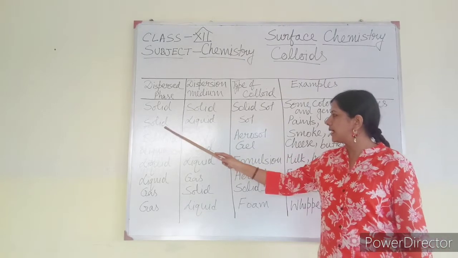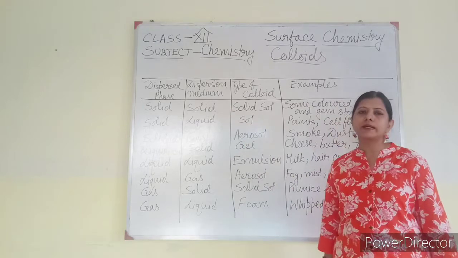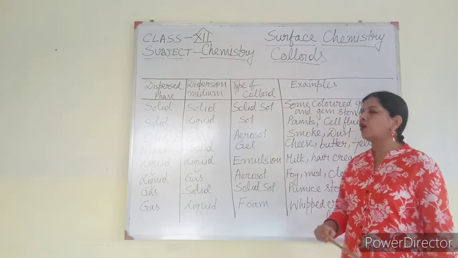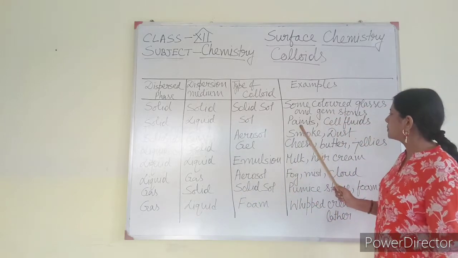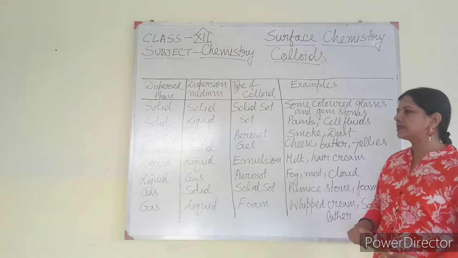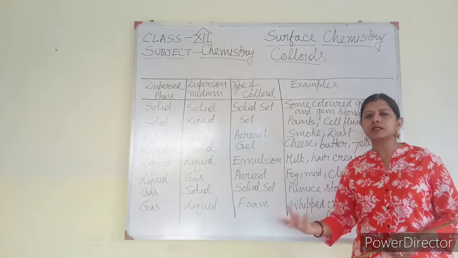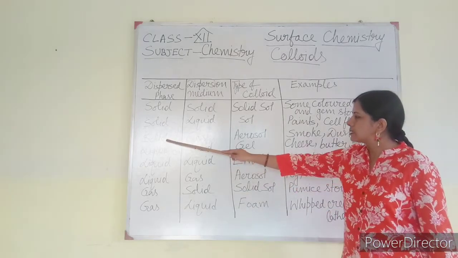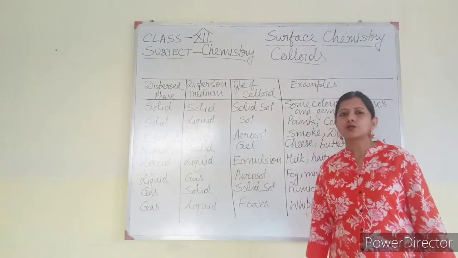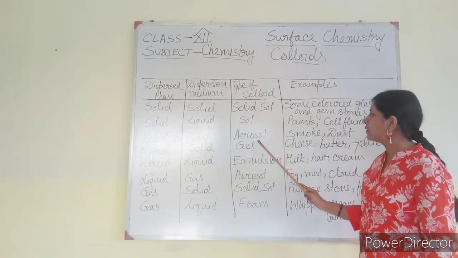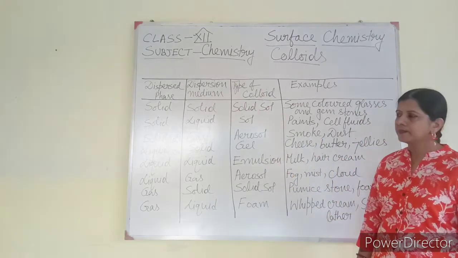It is a colloidal mixture. Second is dispersed phase is solid. That means solute is solid and dispersion medium is liquid. That is called sol. The word sol came from solution. Example, paint, cell fluids, etc. In the paint, the colloidal particles are present as dispersed phase. Next is dispersed phase is solid, dispersion medium is gas. In gas, solid is dissolved. So the type of colloid name is aerosol. Example is smoke and dust.